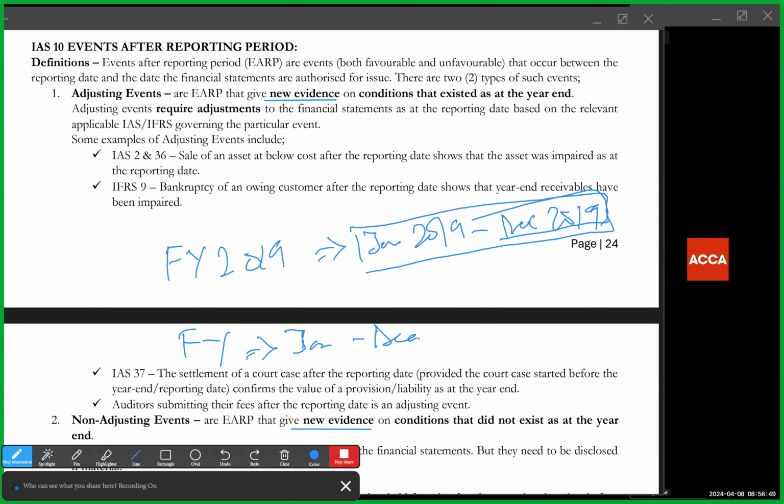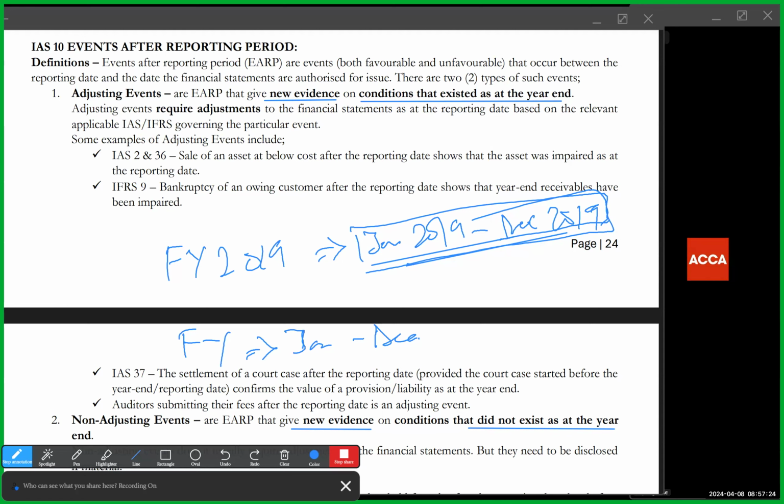The adjusting event gives new evidence for conditions that already existed as at the year end, while the non-adjusting event gives new evidence on conditions that did not exist, meaning new conditions. However, adjusting events give new evidence on existing conditions within the reporting period. As the name implies, adjusting events require adjustments to the financial statements, while non-adjusting events do not. However, if the non-adjusting event is material enough, it needs to be disclosed. Adjustment here means you are changing the figures as they relate to that event.